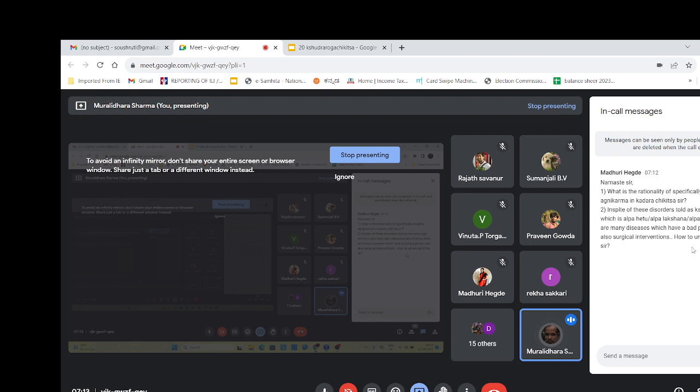Then, in spite of these disorders being told as Kshudraroga, which is Alpa Hetu, Alpa Lakshana, Alpa Chikitsa, there are many diseases which have a bad prognosis and are surgical conditions. How to understand this? I think in the Nidana Sthana, when we discussed Kshudra Nidana, I gave that in detail. I discussed in detail why that name would be applicable.